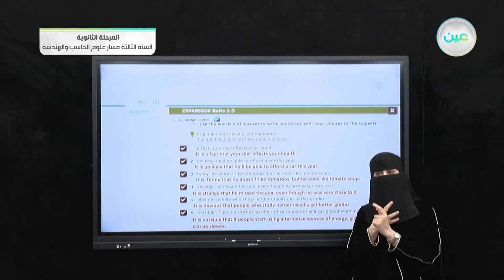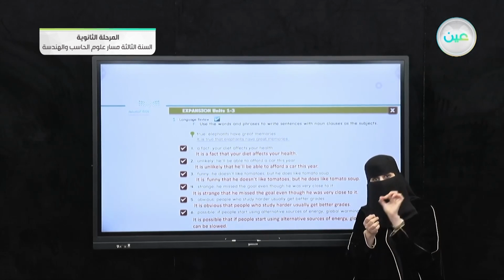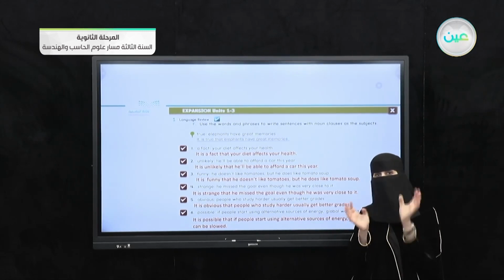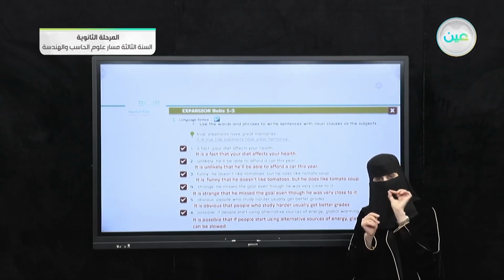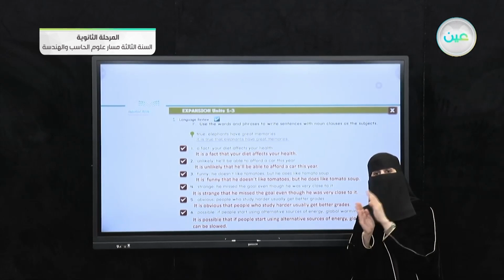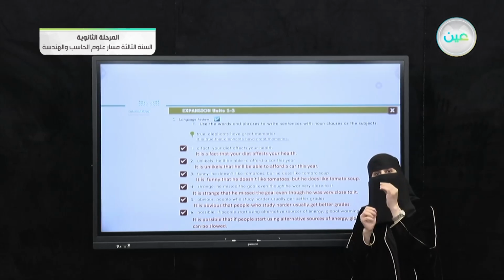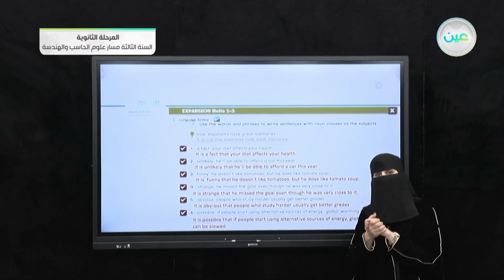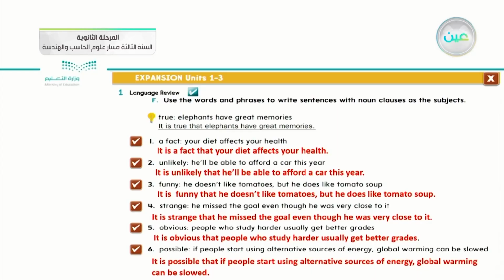The third one, we can use it with the adjective, and they mention that there is a certain adjective. Not all adjectives are suitable with the noun clause. Some of the expressions mentioned in your book are suitable when I want to make noun clauses. And the fourth one is how I can apply these noun clauses as a subject in our statements. This is the conclusion for our lesson today.